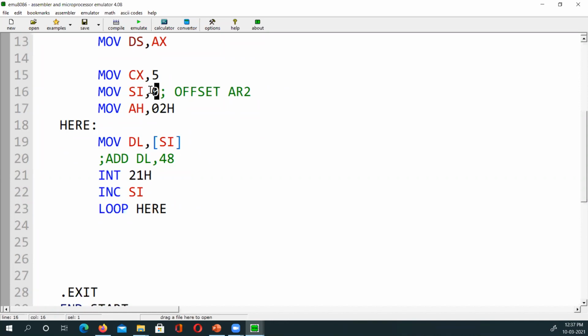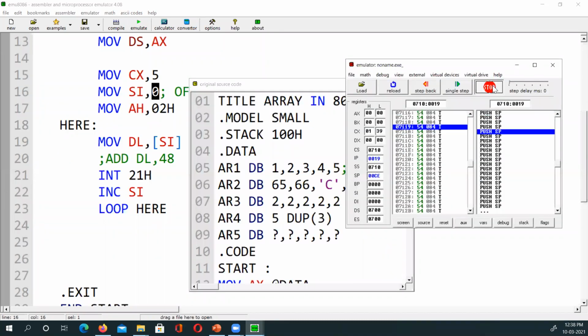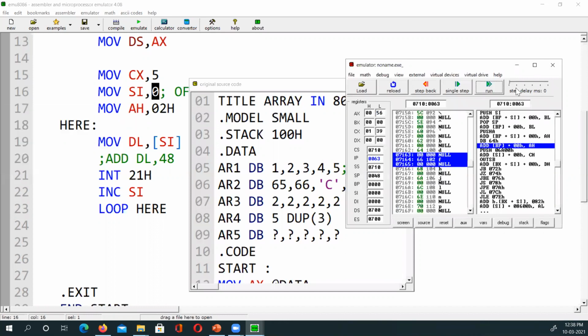So for example, you have MCA first and MCA second class. When I said offset of MCA 1, that means SI is pointing to the first student of the MCA 1 class. If I say offset of MCA 2, now SI is pointing to the first student of the MCA 2 class. But when I put 0 in it, it is only 0. So which 0? Which array? Does SI know that? No. SI doesn't know that.